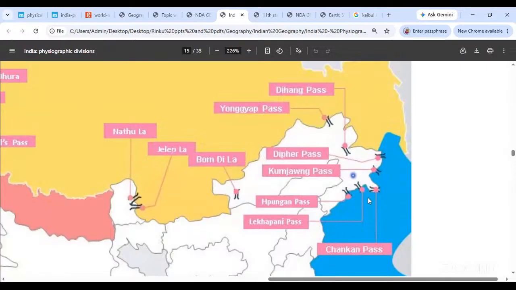Once again, ये जो लिखापनी का pass है, that's an all-season open pass. That is one very important pass. It's a very important trading post. वो that is our default pass when we want to trade with Myanmar. That's a default border trading post.